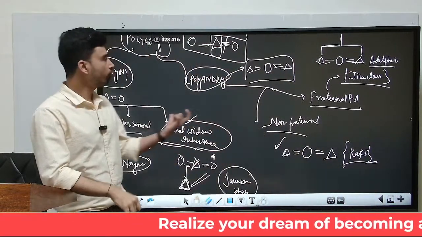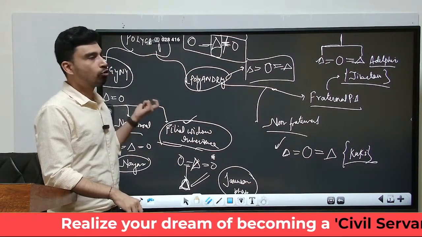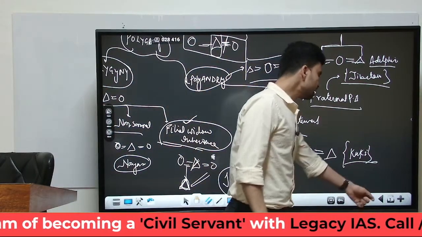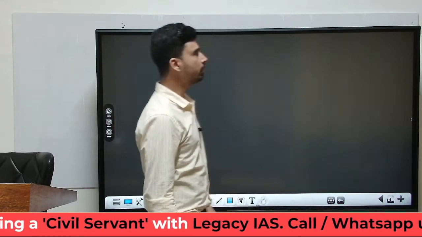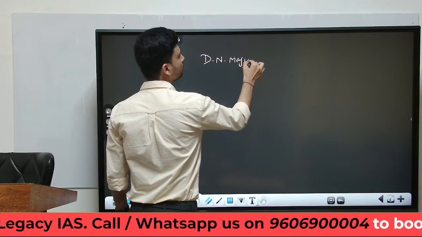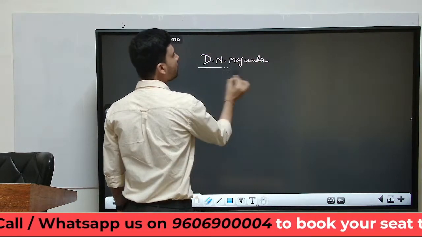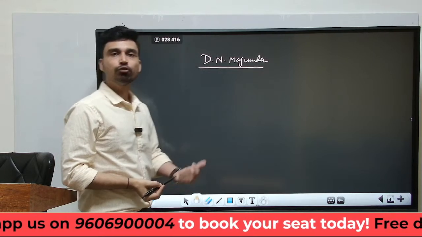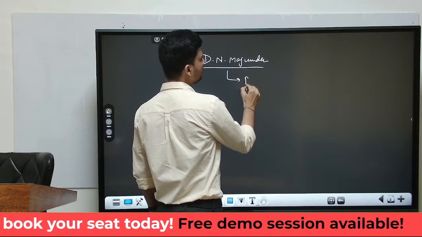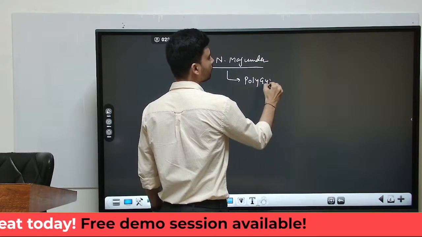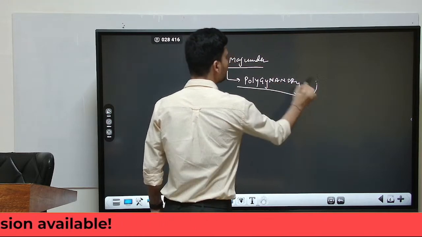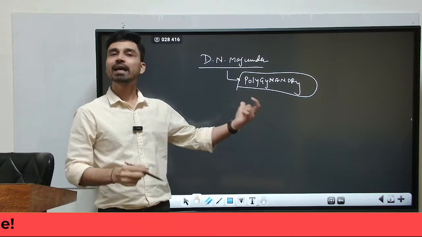So that is the overall five types of marriage we have discussed: three types of polygyny and two types of polyandry. Now, in this regard, a very important work has been done by an Indian anthropologist, Professor D.N. Majumdar. Professor D.N. Majumdar has noticed a special kind of marriage that exists in some tribes, and he has given it the name polygynandry. So as clear from the term itself, what is polygynandry? Polygynandry is a combination of polygyny and polyandry.